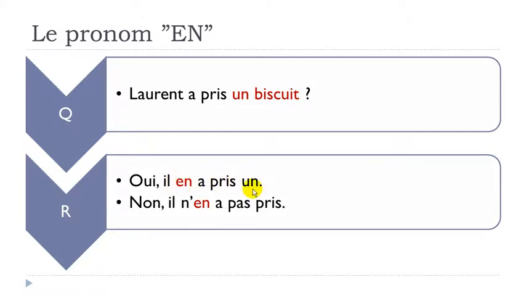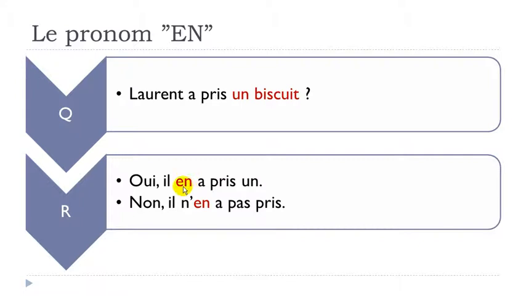Okay, so the important thing now is to try to remember that when you've got this form, a pris, even if you've got 2 parts, well, technically you don't have 2 verbs, you've got 1 verb. Okay, so your pronoun en should be before the verb, so it means before a here.